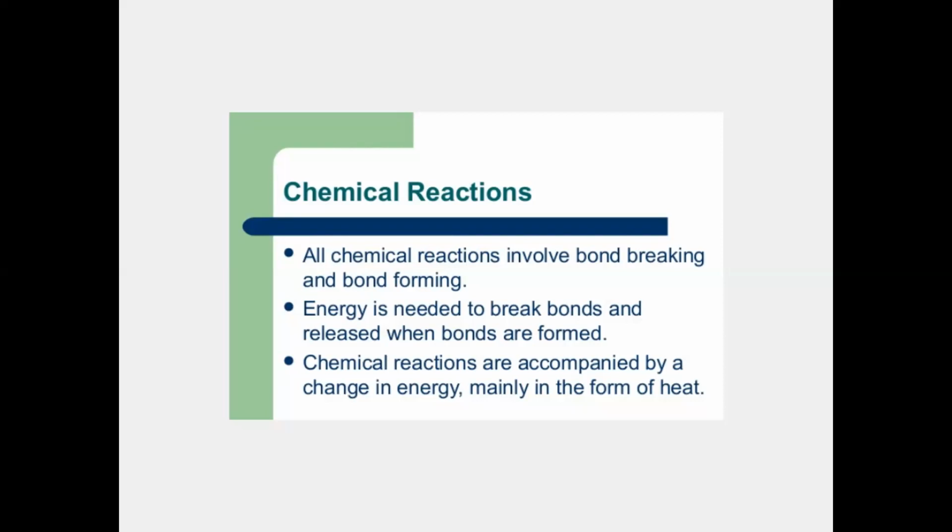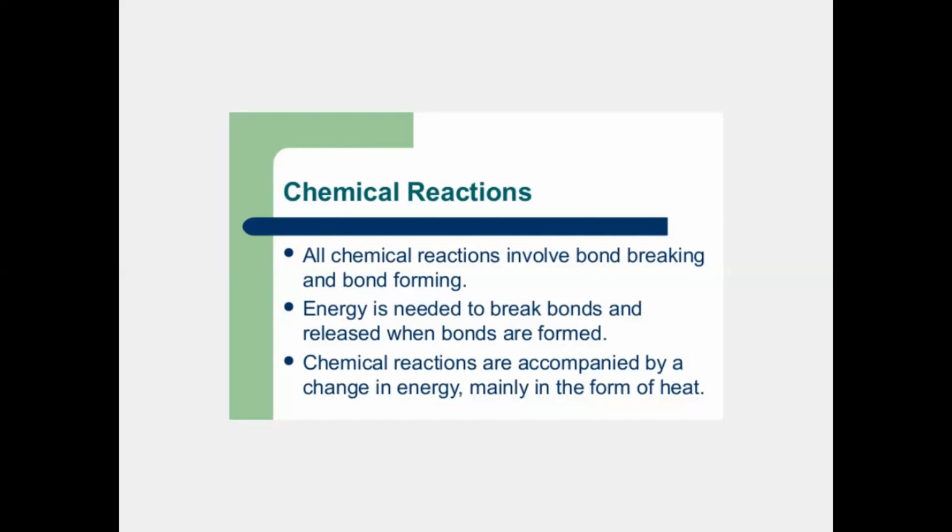Now, chemical reactions are accompanied by a change in energy, mainly in the form of heat. Chemical reactions take place through different changes occurring inside, but the main thing that follows the chemical reaction is the change in energy, and the energy change is mainly in the form of heat energy.